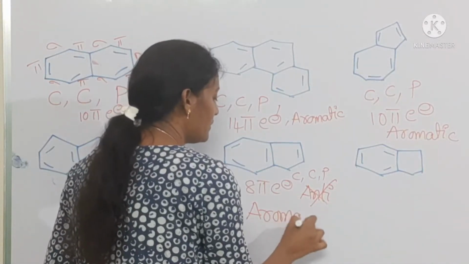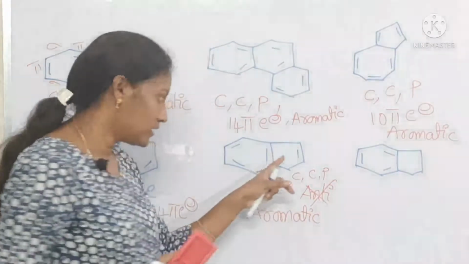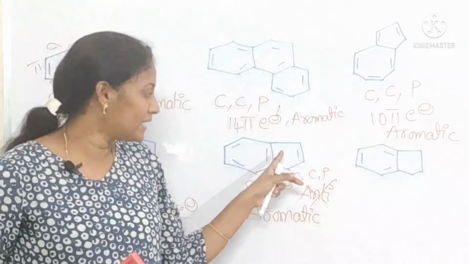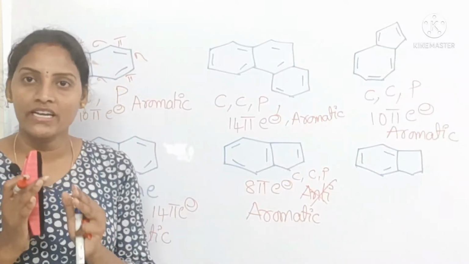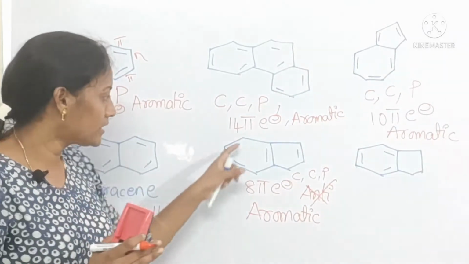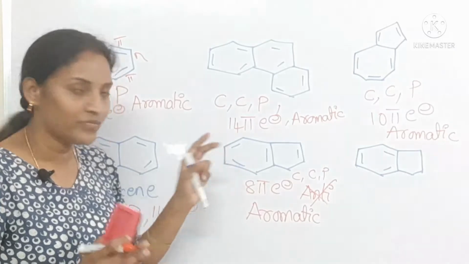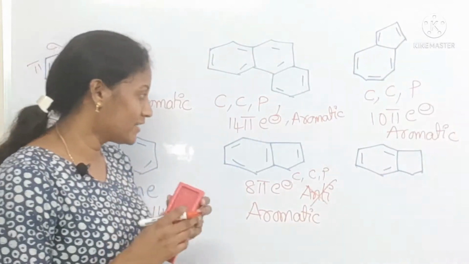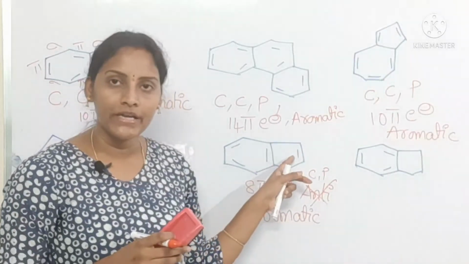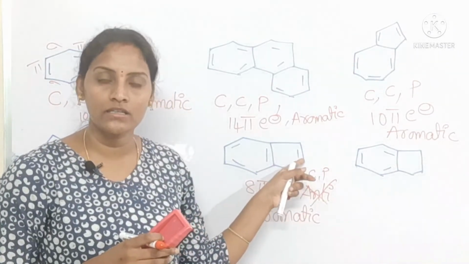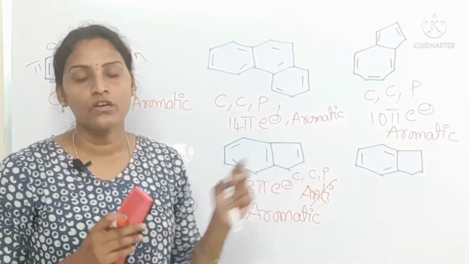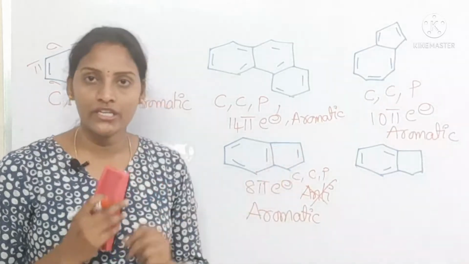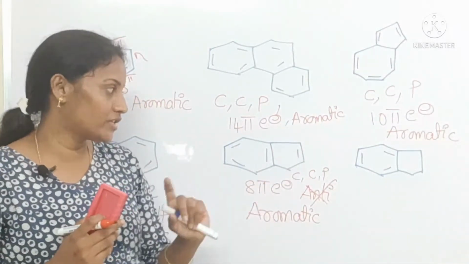Why? See here, the pi electrons present in the cyclopentane ring are not taking part in aromaticity. We calculate only from the pi electrons present in the benzene ring. And another feature, if you observe, the pi bond present in this cyclopentane ring is going to undergo addition reactions. Okay, this is going to be addition reactions.